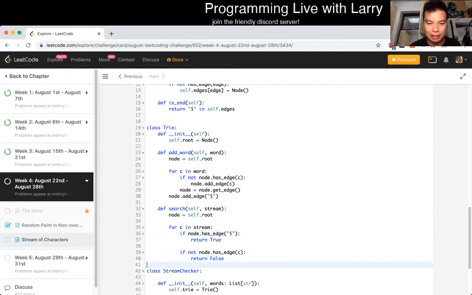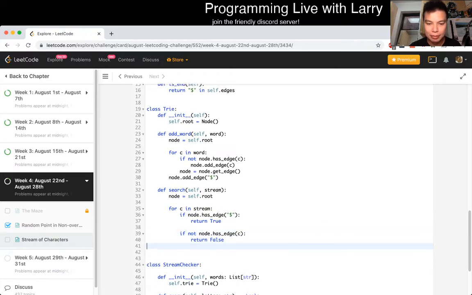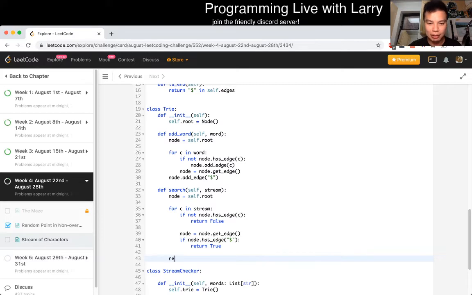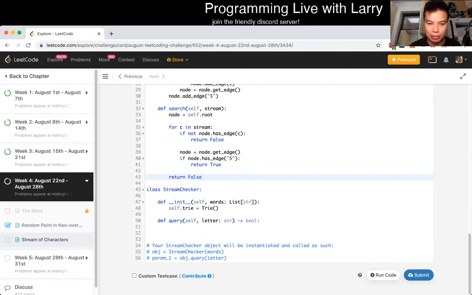If node doesn't have this edge, I guess technically yes. Okay. Maybe this should be afterwards. Try to think about the invariants, but I think that's okay. And then if node has the edge, then node is equal to node.getEdge. Okay, and then that's pretty much it. And then if we go through the entire stream and don't see one, then it's return false. So query, oh, well, we didn't actually set it up.